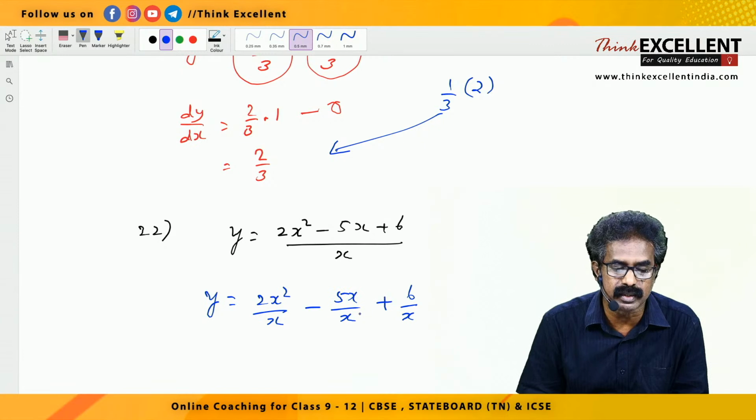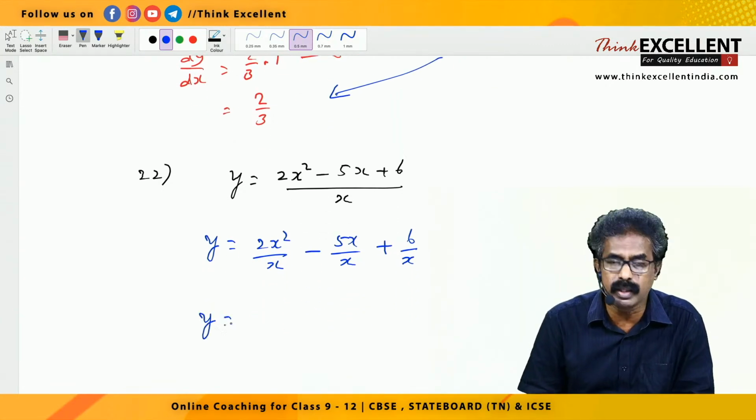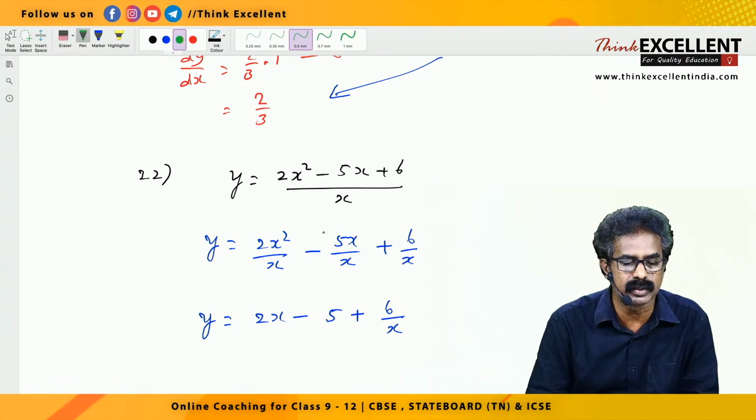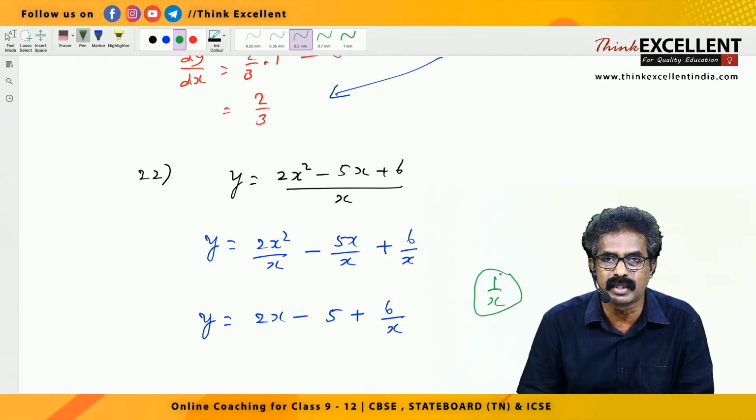We are writing only now, right? Now try to simplify. So again y only, we have not yet differentiated. So x gets cancelled, so 2x minus 5 plus 6 by x. I'm not rewriting the last one. If you don't know the derivative of 1 by x, please listen, you have to rewrite here.